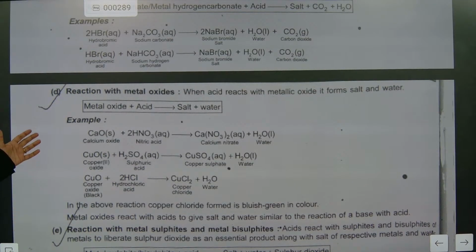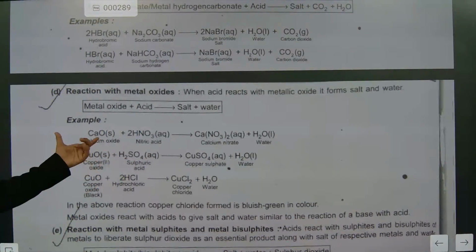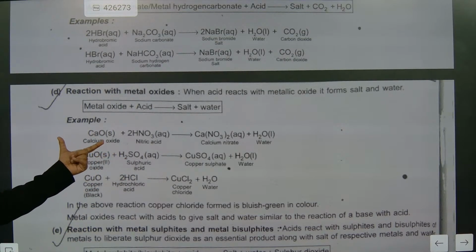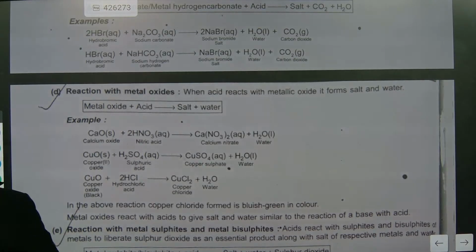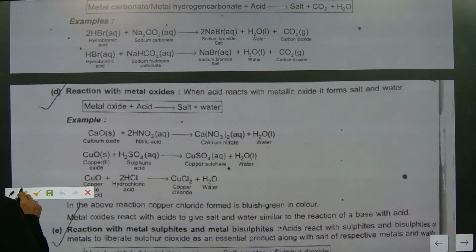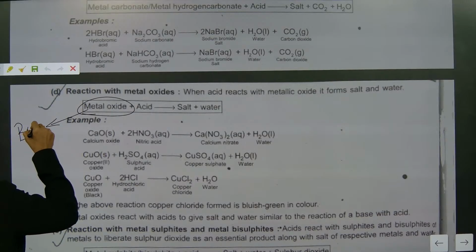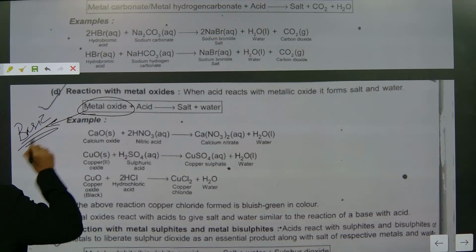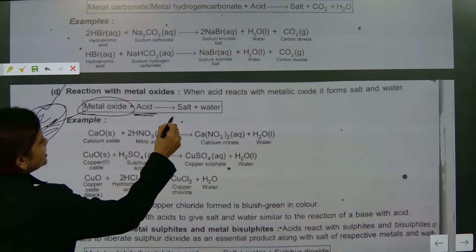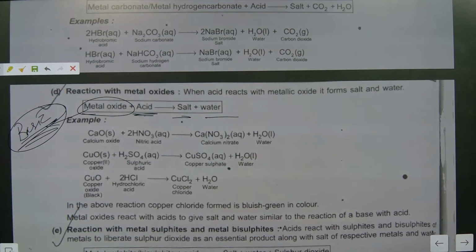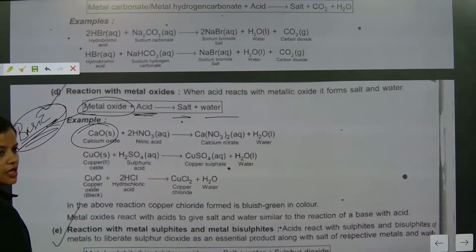So what are they going to make? Reaction with metal oxide definitely gives a water molecule. This is again a type of neutralization reaction. Note down, metal oxides are basic in nature. And metal oxide, a base, plus acid gives salt and water. So here, calcium oxide is the base.